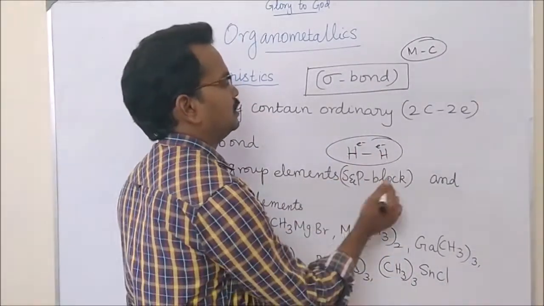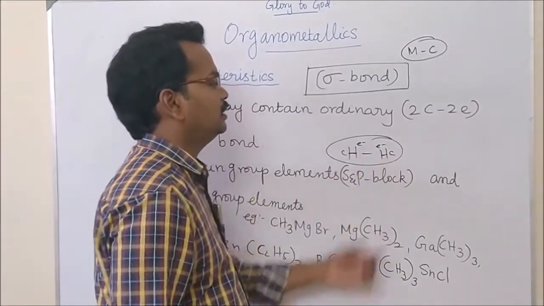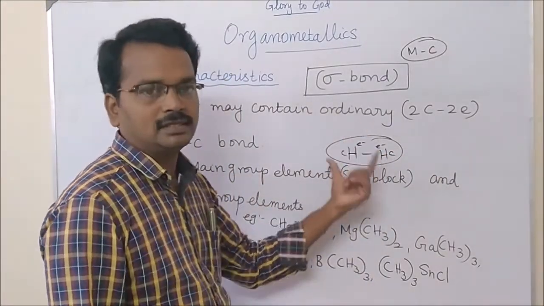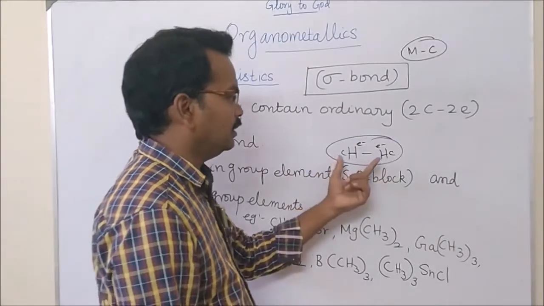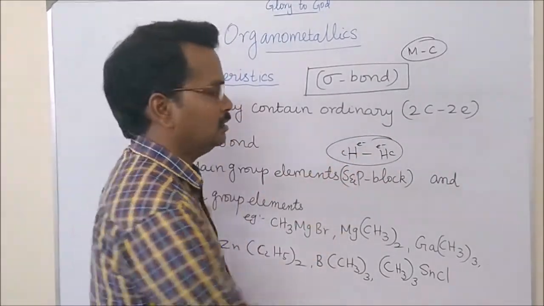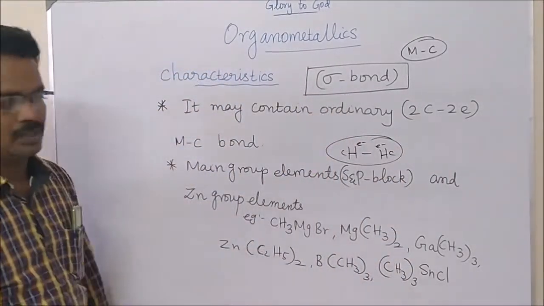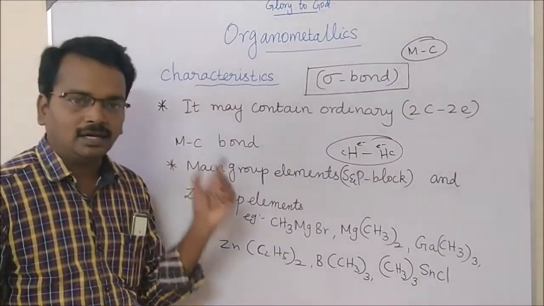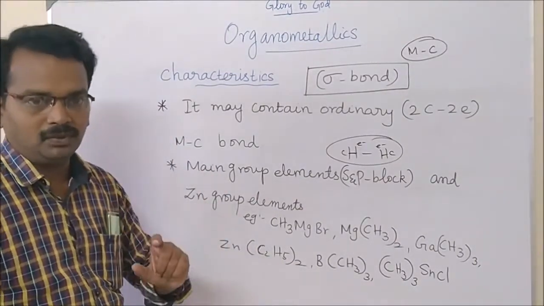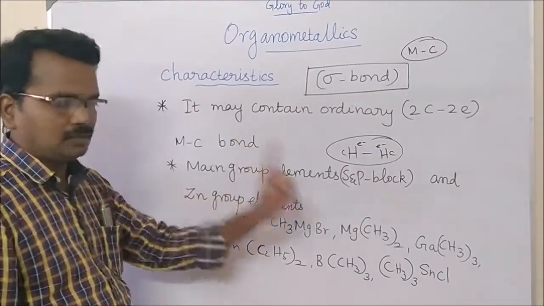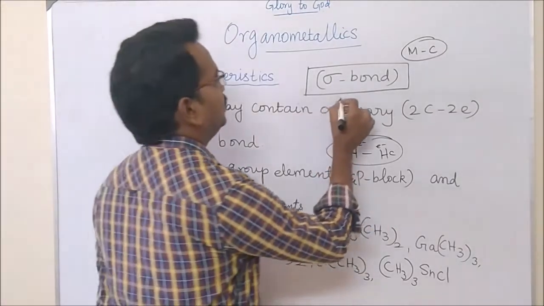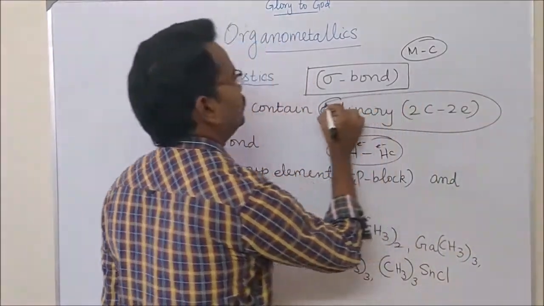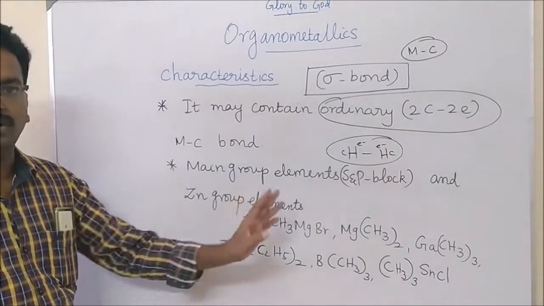Therefore, these hydrogens are called centers, and therefore it is called 2-center 2-electron. So if an organometallic compound contains a sigma bond, then it will be an ordinary 2-center 2-electron bond.